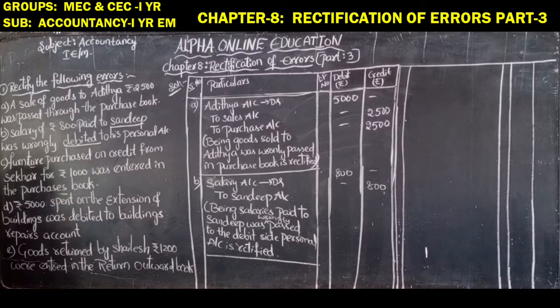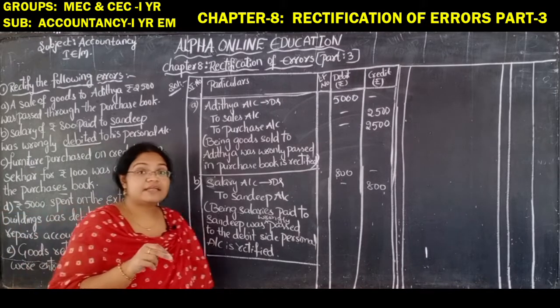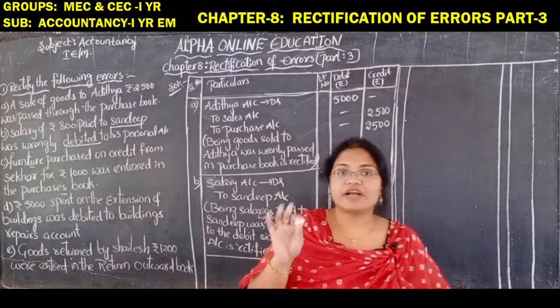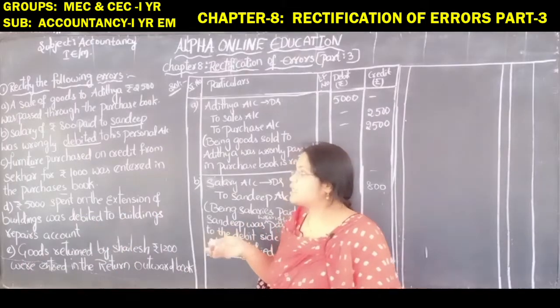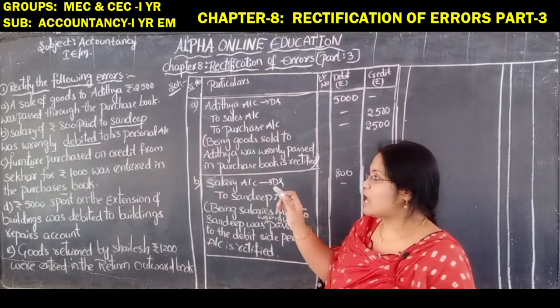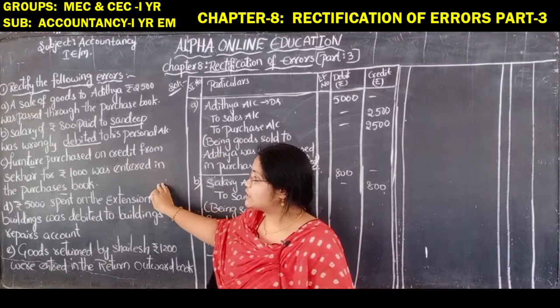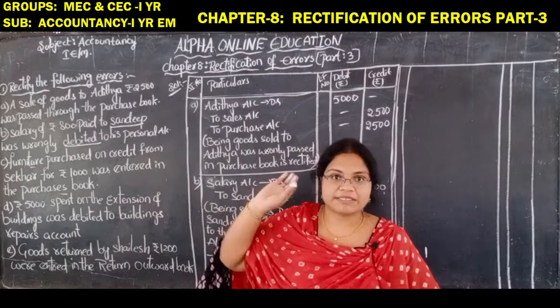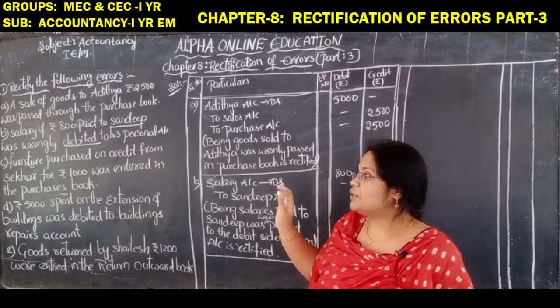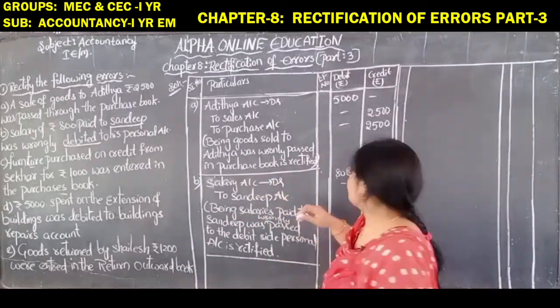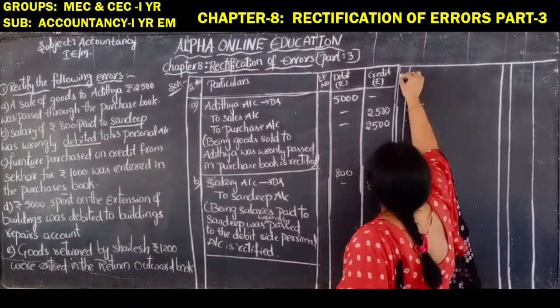They have written in the purchase book. Actually, they have to write in which book? In the furniture book. But they have written in the purchase book. So now they have entered it in the purchase book, which means they have written it on the debit side. Yes. So what will we do now? We will credit it. So how will we write that?